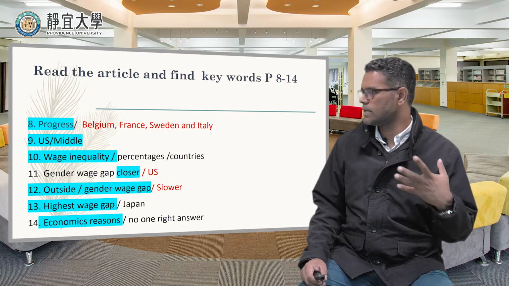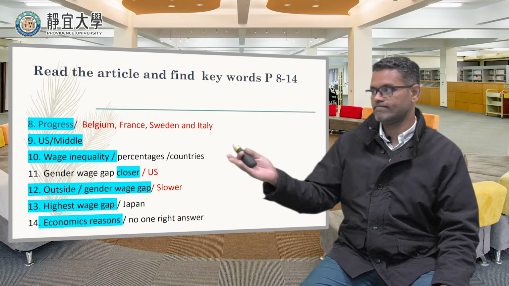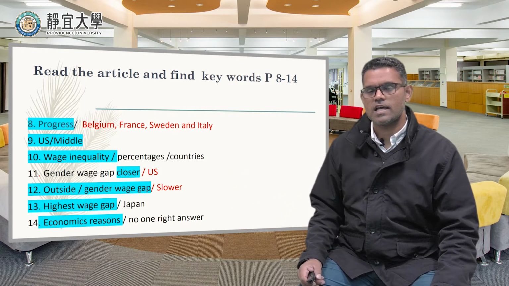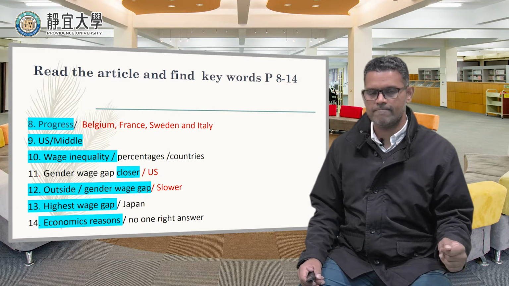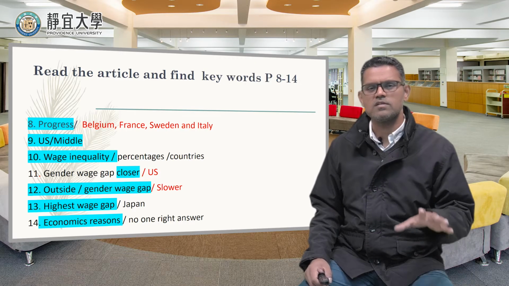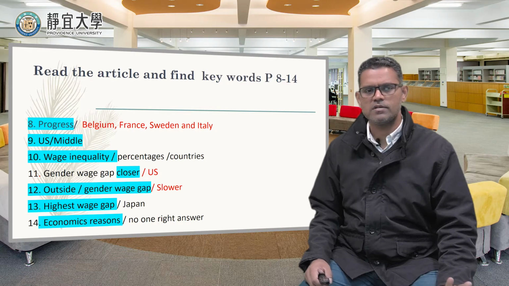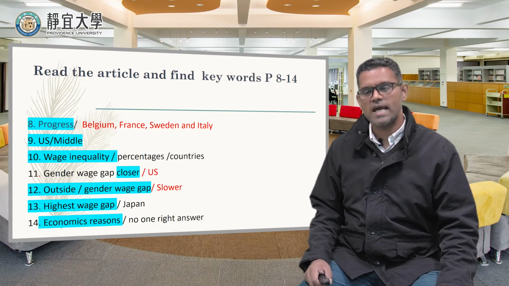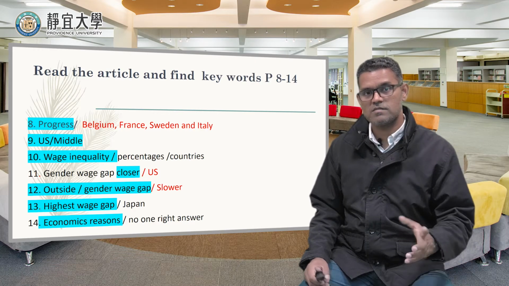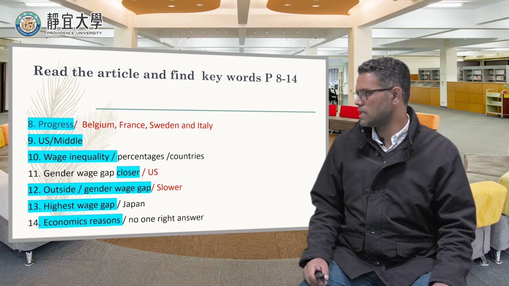But the gender gap, it seems, outside. So what is outside? Outside is not like out of your room or classroom. I think this article mentions outside of the U.S. It seems the gap is maybe getting closer, but it's still slow. That's what it means. And number 13, highest wage gap. Which country? Are you surprised? It seems Japan. Yeah, Japan. It's pretty high. The gap is wide. Yeah, and economic reasons.